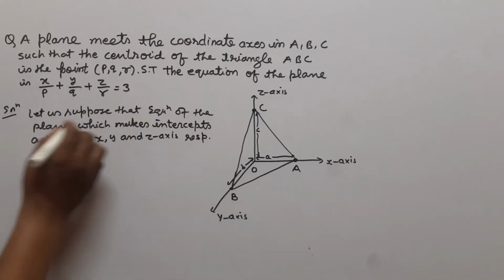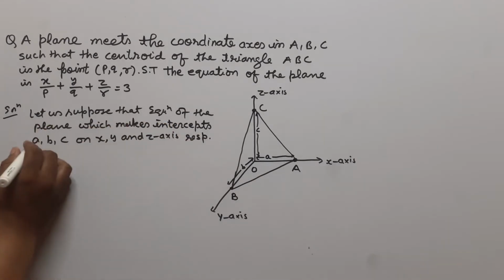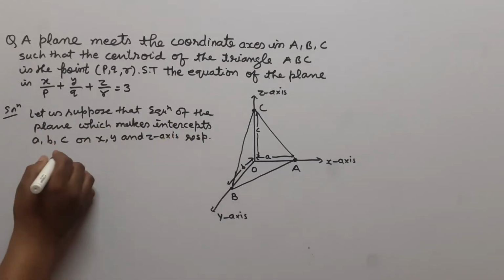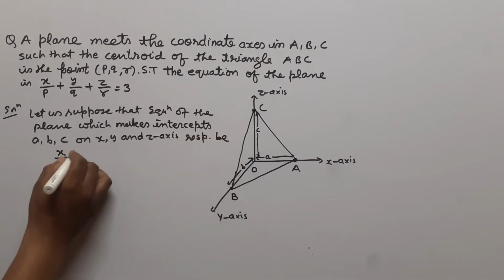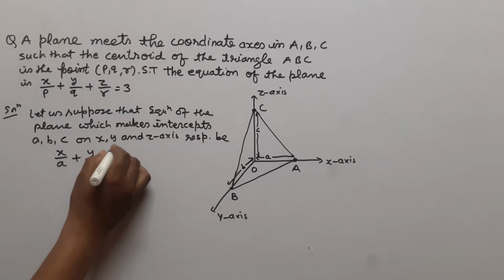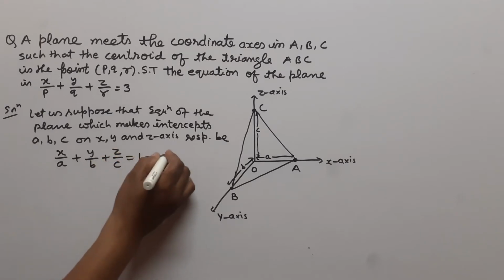Let us suppose that the equation of the plane which makes intercepts a, b, c on the x, y, z axes respectively is x/a + y/b + z/c = 1.